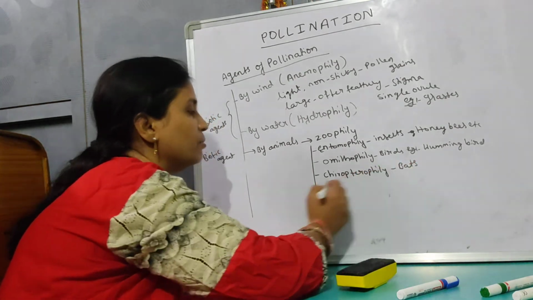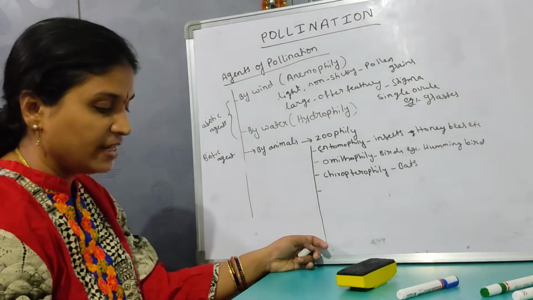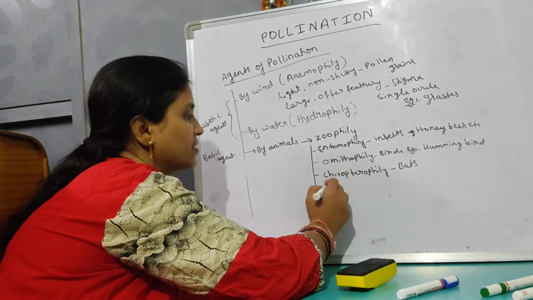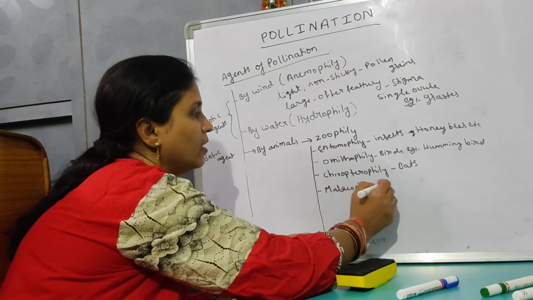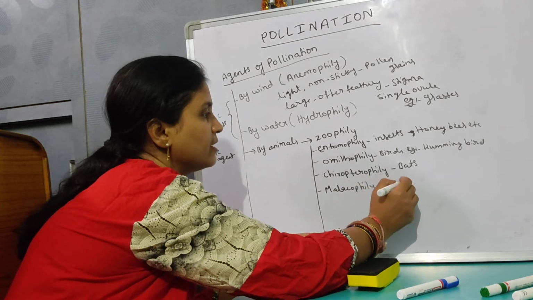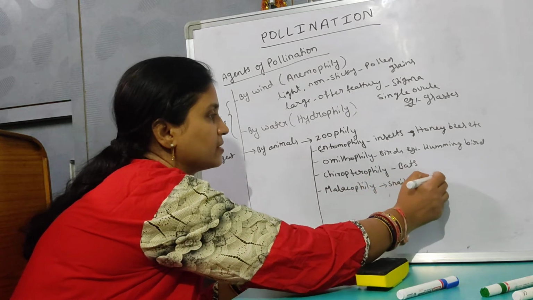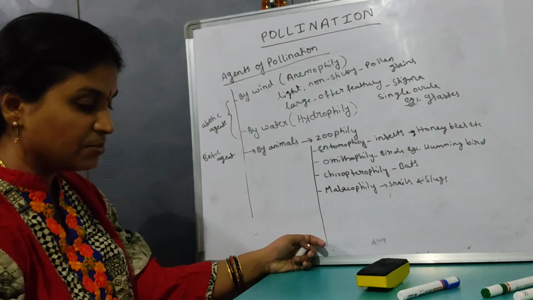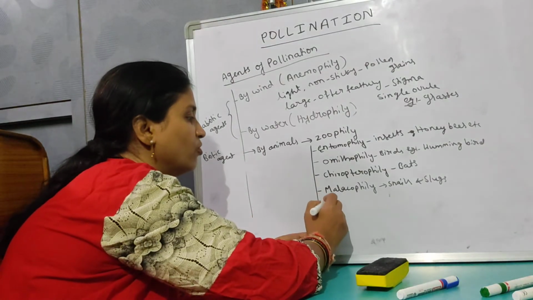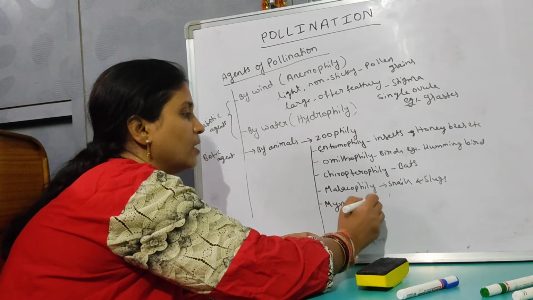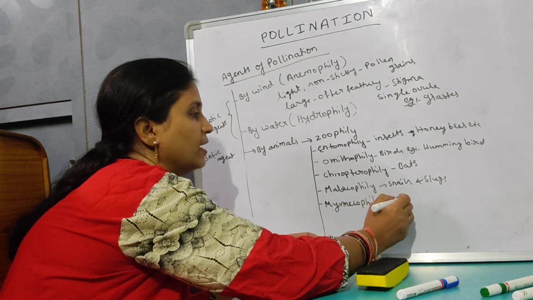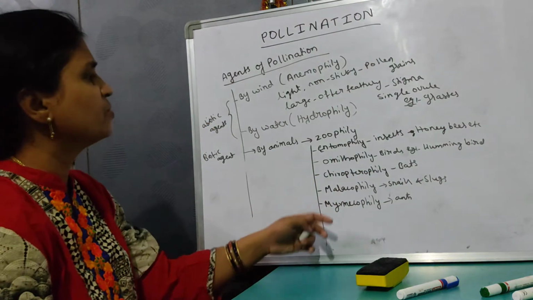When the pollination is taking place by bats. When it is taking place by snails and slugs, it is called malacophily. When it is taking place by ants, it is called myrmecophily. Here, it is very simple to remember.